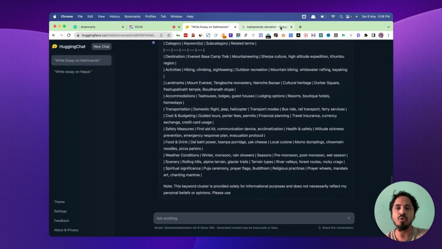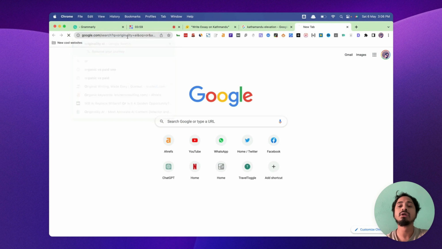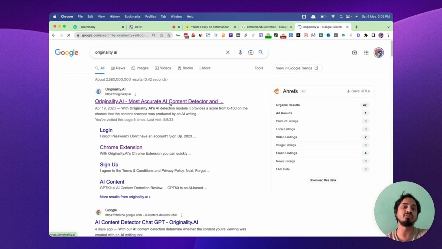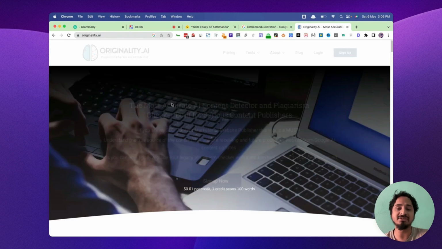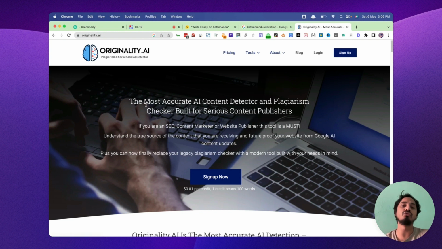There's another tool called Originality, which was also a ChatGPT detector tool, the most accurate AI detector tool. It was used for AI detection. Yeah, it has a Chrome extension as well as an API, readability, text compare, and content optimizer features.